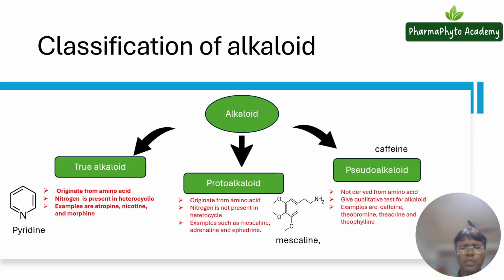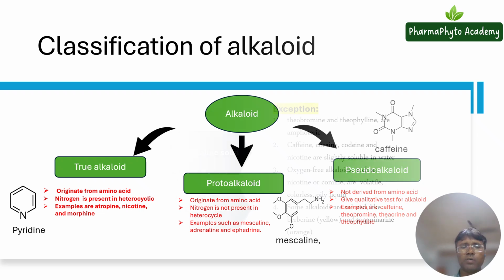So dear student, I think now it is clear to you what is a true alkaloid, what is a protoalkaloid, and what is a pseudoalkaloid. Now you can differentiate them very easily. Later on, we'll study which drugs fall under true alkaloids, which drugs fall under protoalkaloids and pseudoalkaloids. We'll see that later on in alkaloid receptors. For the pseudoalkaloids, you can see the example in this structure. This is caffeine.